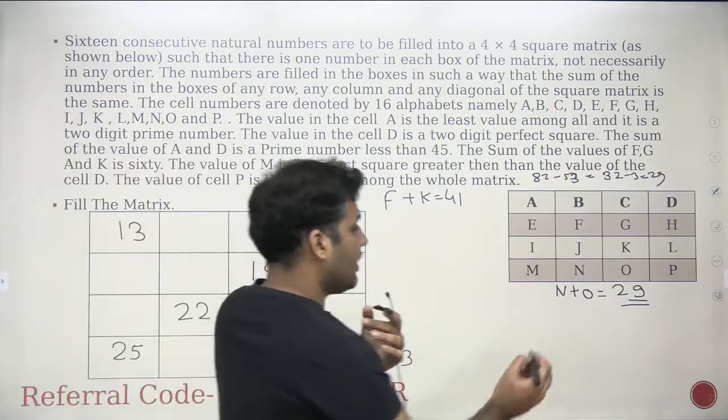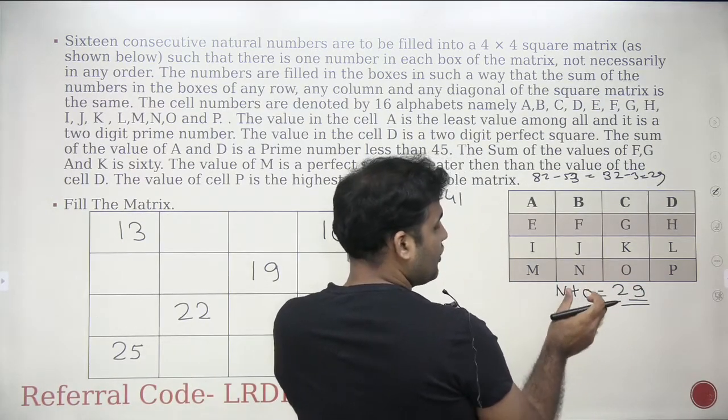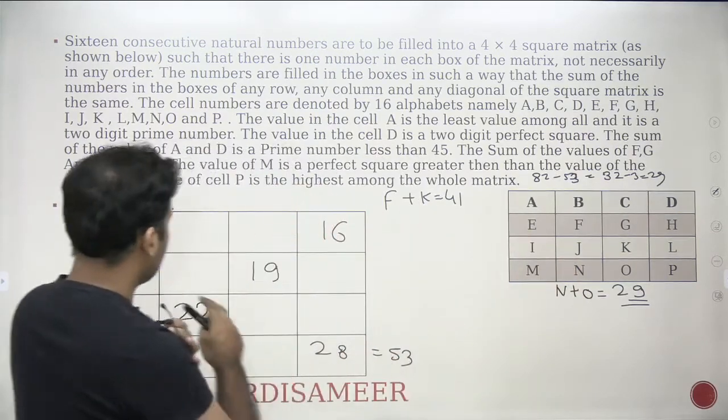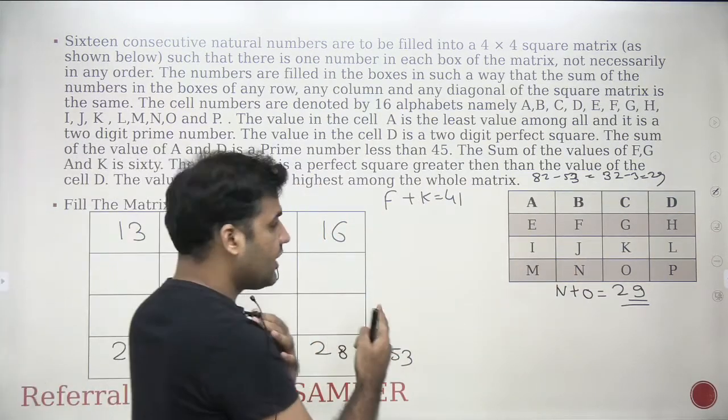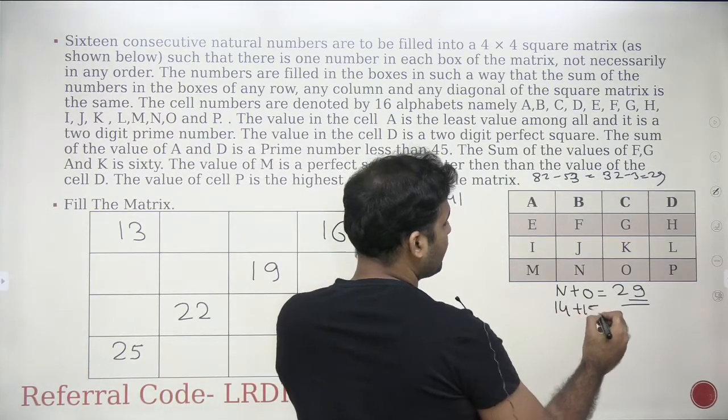Okay. Now, if N plus O is 29, what are the possible options I have? The values of two sums should be equal to 29, right? Minimum value should be more than 13. So can you see that 14 plus 15 is the only possible combination.